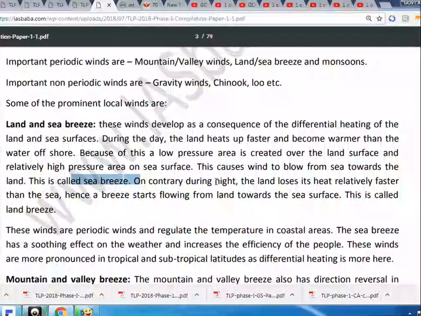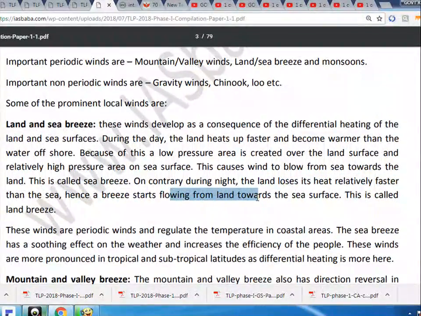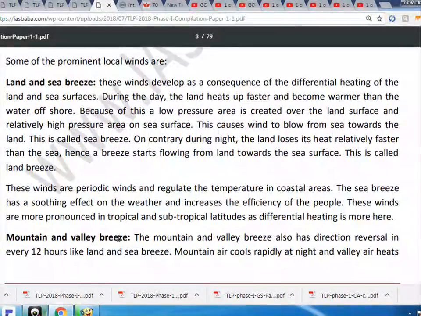On the contrary, during night, the land loses its heat relatively faster than the sea, hence a breeze starts flowing from land towards the sea surface. This is called land breeze. These winds are periodic winds and regulate the temperature in coastal areas. The sea breeze has a soothing effect on the weather and increases the efficiency of the people. These winds are more pronounced in tropical and subtropical latitudes as differential heating is more here.